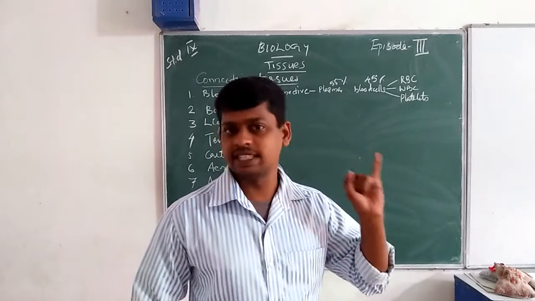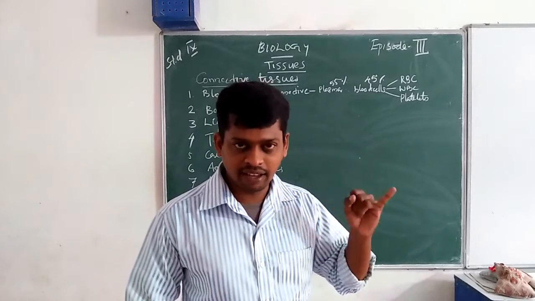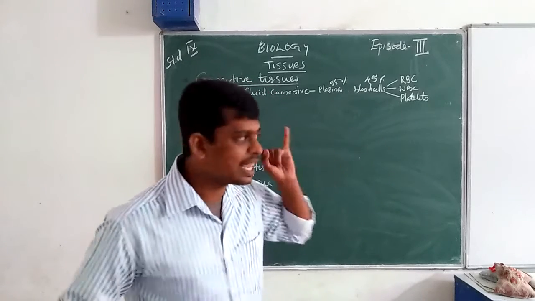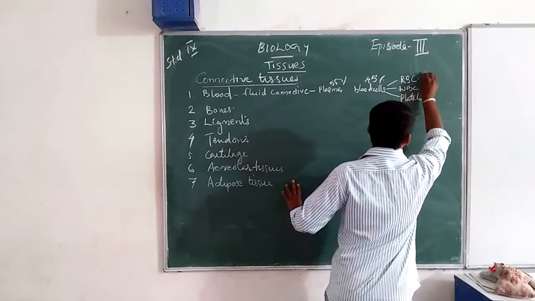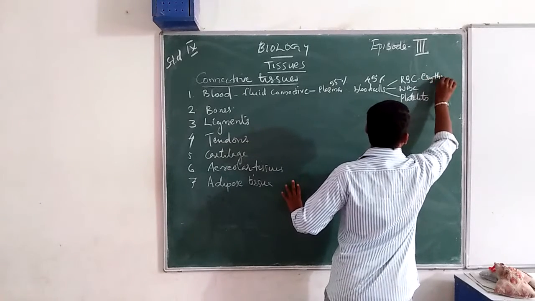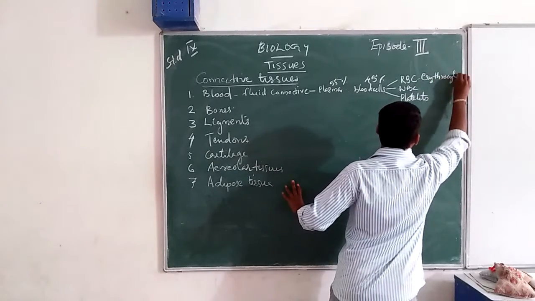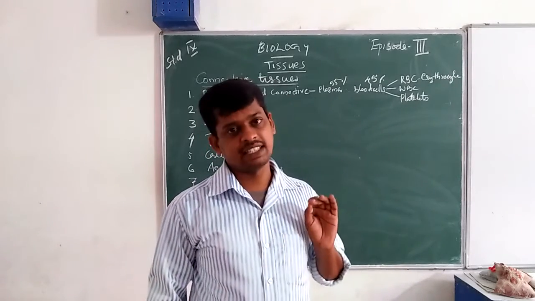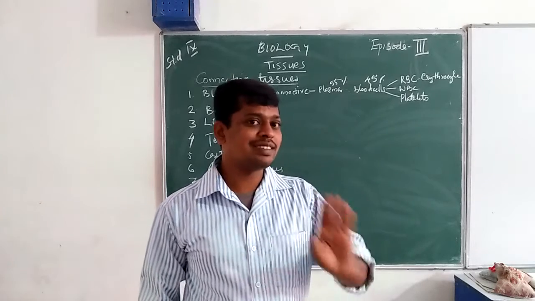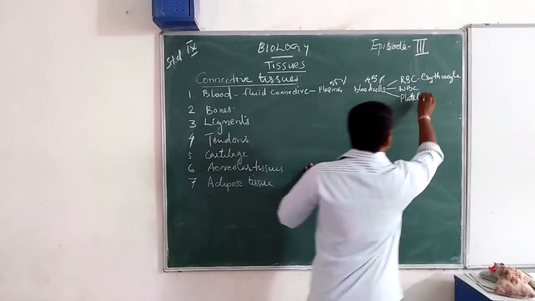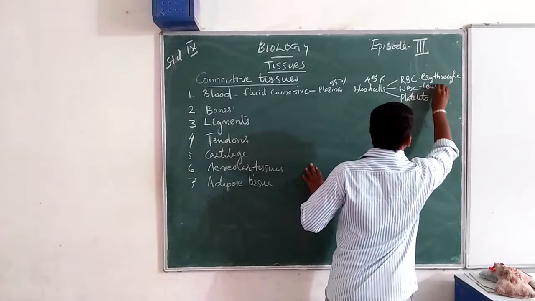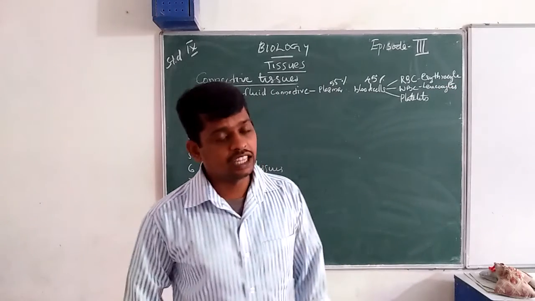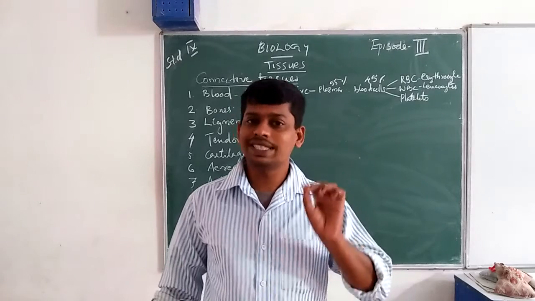Red blood corpuscles are otherwise known as erythrocytes. WBC, white blood corpuscles, are otherwise known as leukocytes.